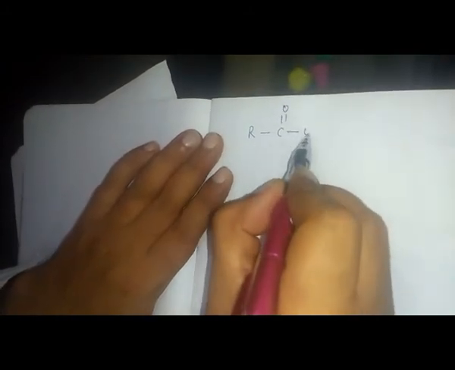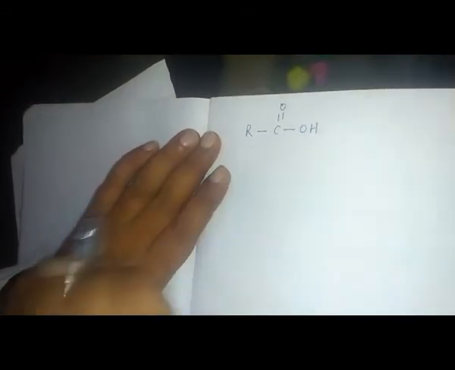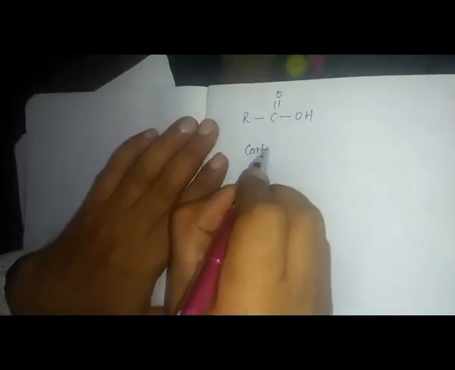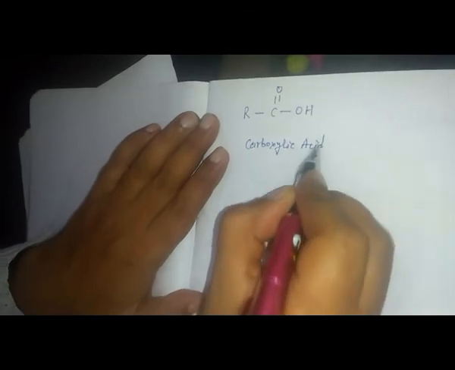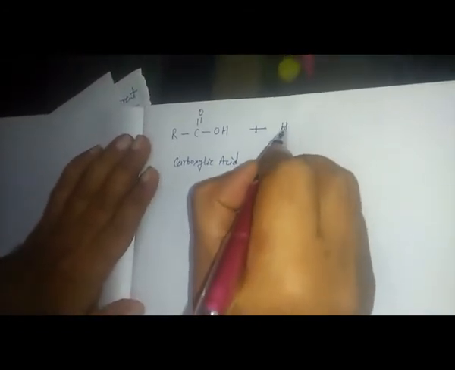Suppose the carboxylic acid is R single bond C double bond O single bond OH. This is a carboxylic acid. Carboxylic acid plus alcohol, I can write HOR dash.